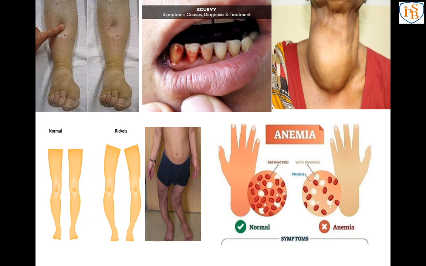So in summary, on page number 16 of your textbook, see the summary of what we have learned in this lesson. We have learned about the major nutrients, and in addition food also contains dietary fibers and water. Then one by one we have learned about each and every nutrient. Then balanced diet and deficiency diseases. So I hope that now there is no difficulty to solve your exercise. In the next session we will discuss the exercise.